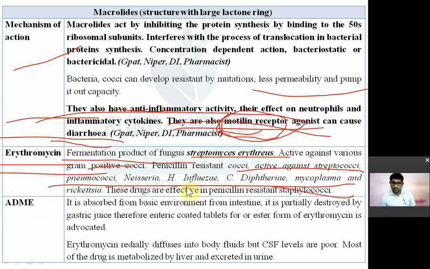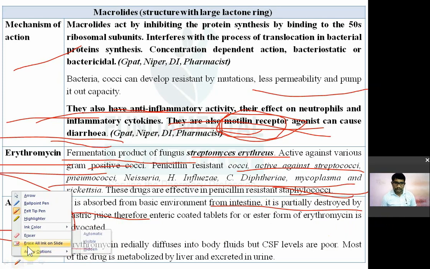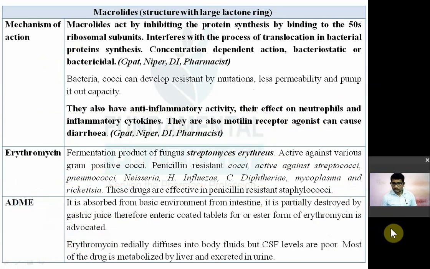Macrolides work on penicillin-resistant organisms. Now absorption, distribution, metabolism and elimination. It is absorbed from the basic environment of the stomach. It is partially destroyed by gastric juice. Therefore, since there is partial destruction in gastric juice, that's why it is supplied in the form of an enteric-coated tablet. So in the form of esters of erythromycin, the enteric-coated tablet is advocated.